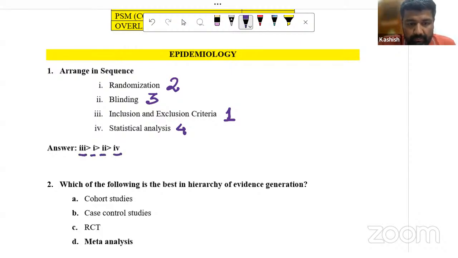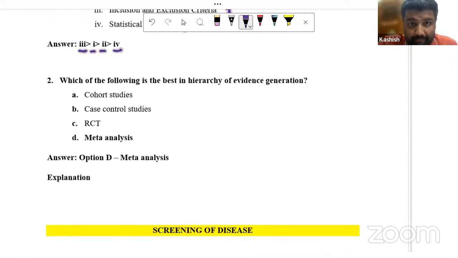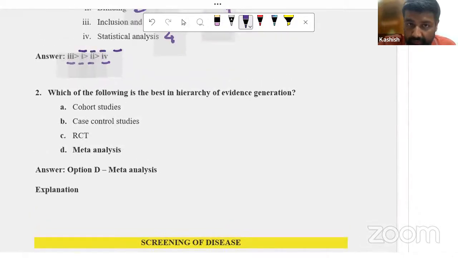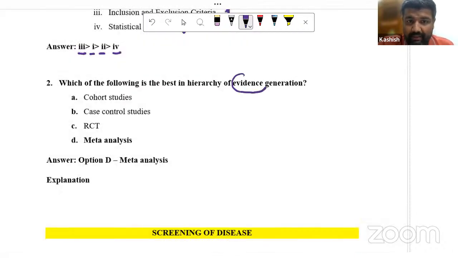Now, coming to the best evidence, guys, whenever they ask you the best evidence in the hierarchy, it is always meta-analysis. This is purely INICET pattern questions. In the last 3, 4, 5 years, and even older than that, we used to see this kind of question. I want to repeat it: the best level in the hierarchy is meta-analysis.